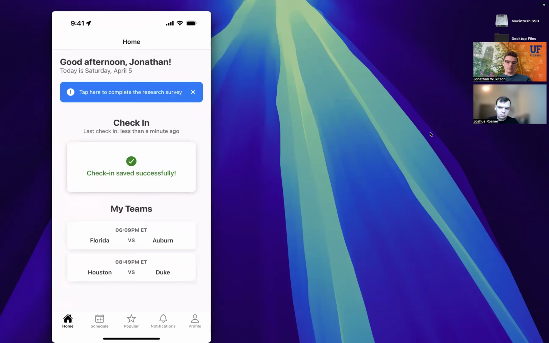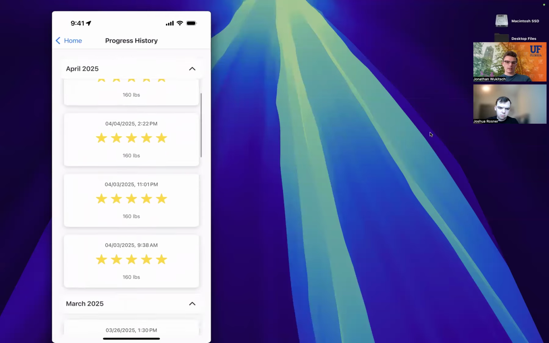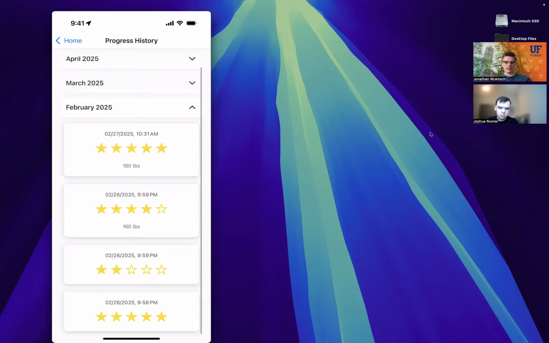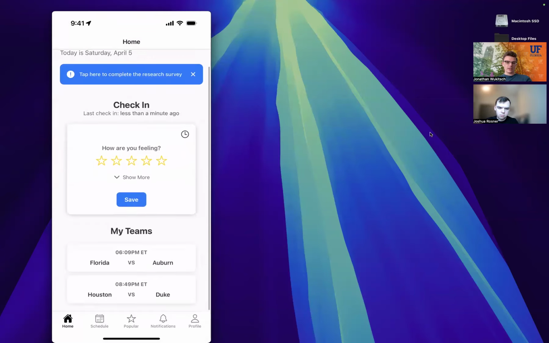Later on, if they want to go back and look at their progress history, they can click on that little clock icon in the top corner and see all of their logs from any month. So April, March, this is just an example account that has some logs on it. Below, you'll also see the section for My Teams. This will contain any upcoming games today of the user's favorite teams. If the user doesn't have any favorite teams, it will tell them that.